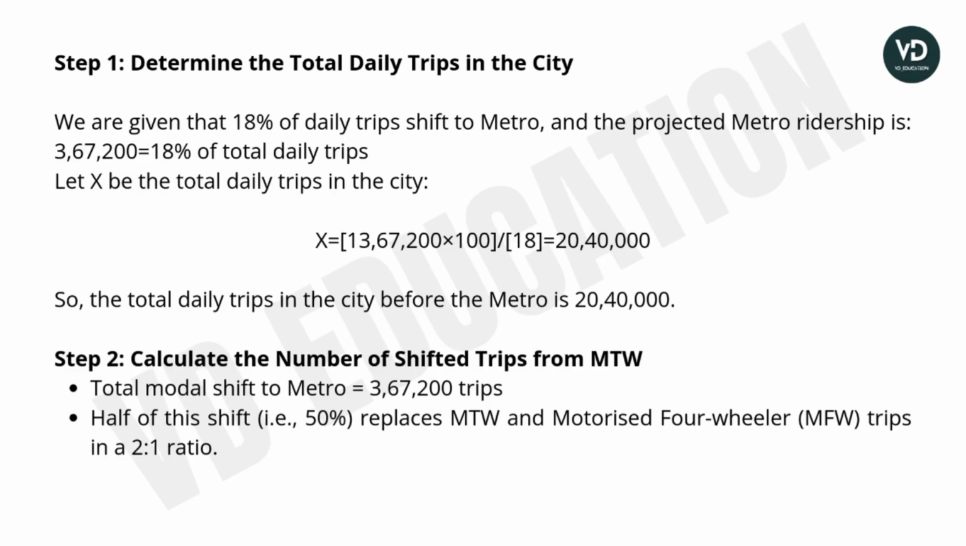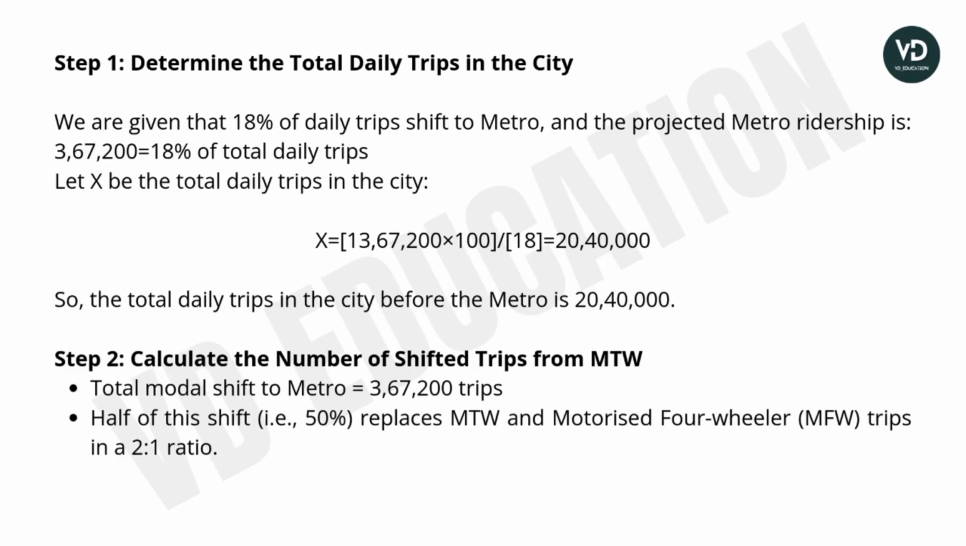Step 1: we will determine the total daily trips in the city. We are given that the projected metro ridership is 3,67,200. That is 18% of the total daily trips. So let x be the total daily trips in the city. So the value of x will come to 20,40,000. So the total daily trips in the city before the metro is 20,40,000.